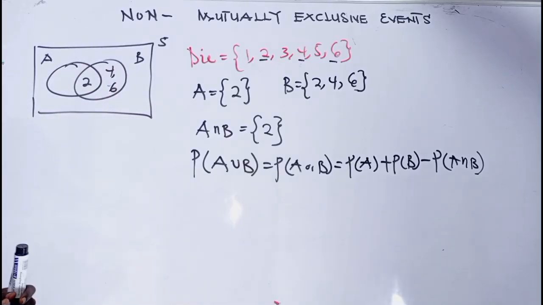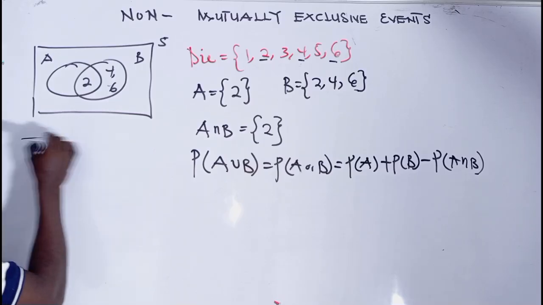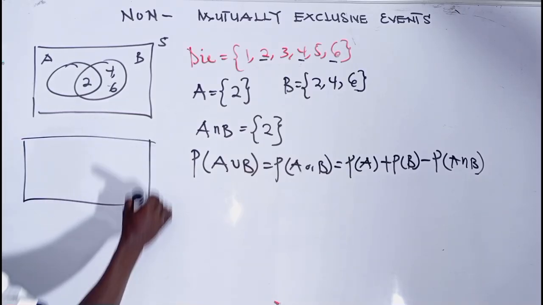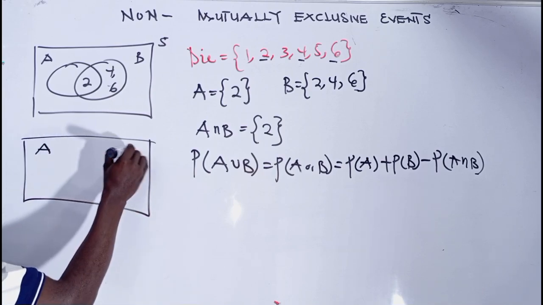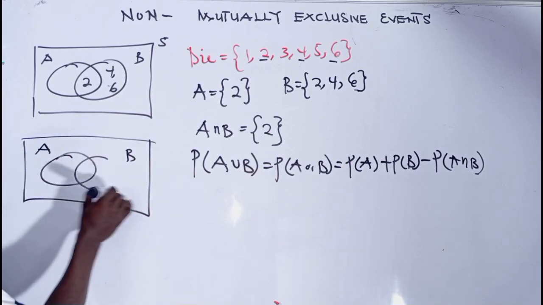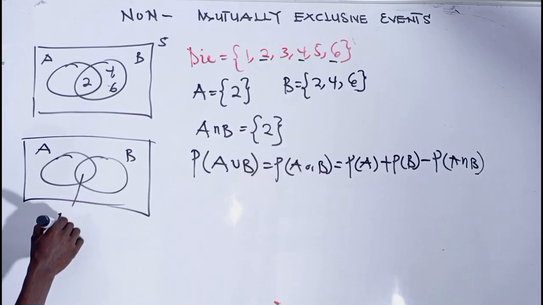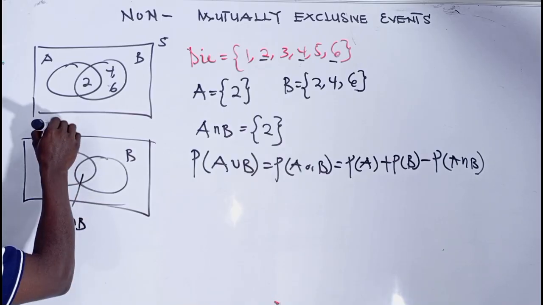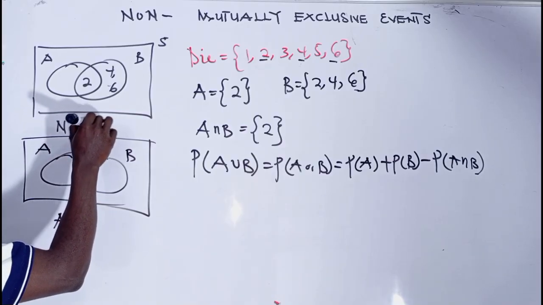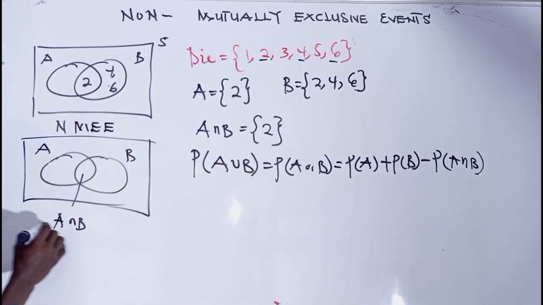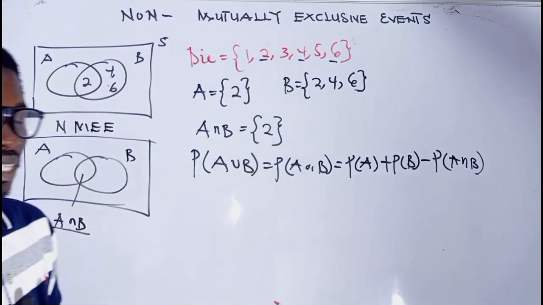So non-mutually exclusive event circles always intersect. So it always looks like this. If you have event A and then event B, you're always going to have this, and this is going to be your intersection.